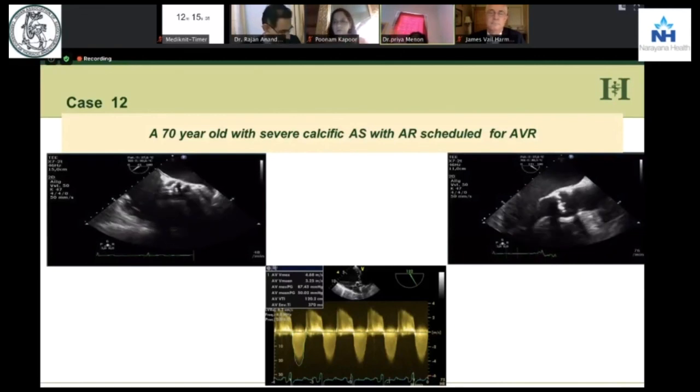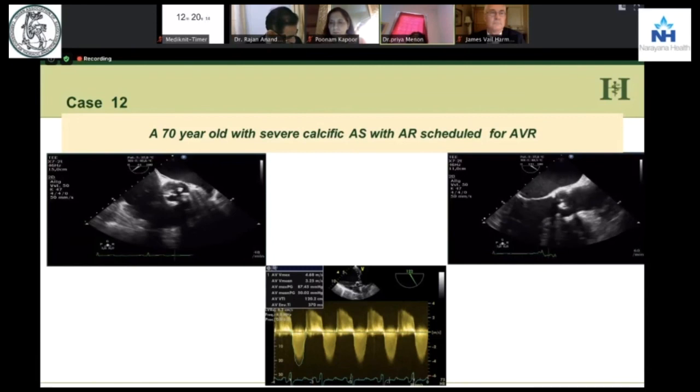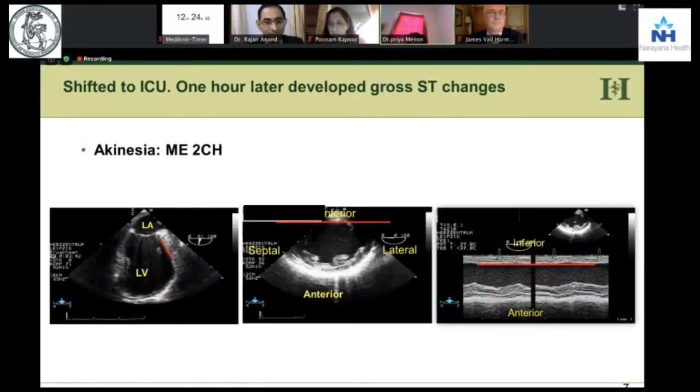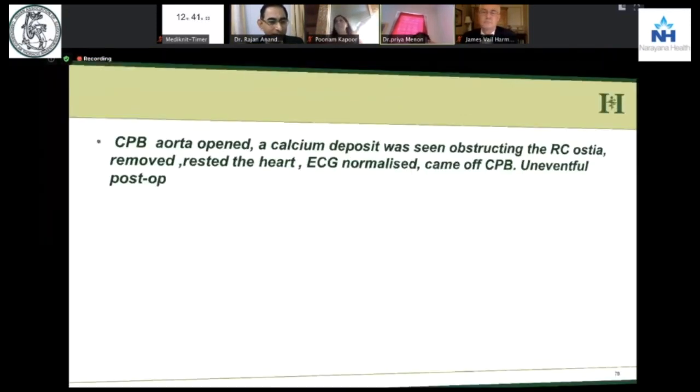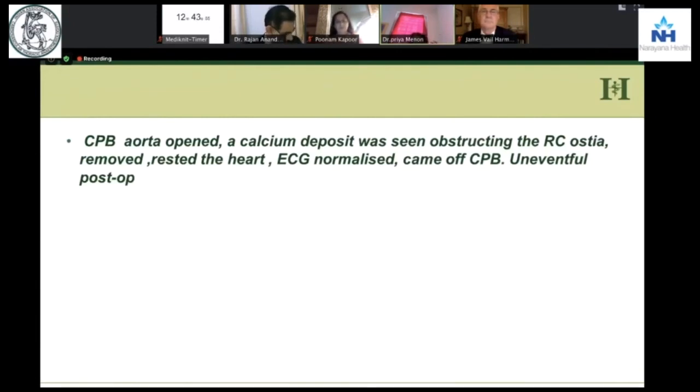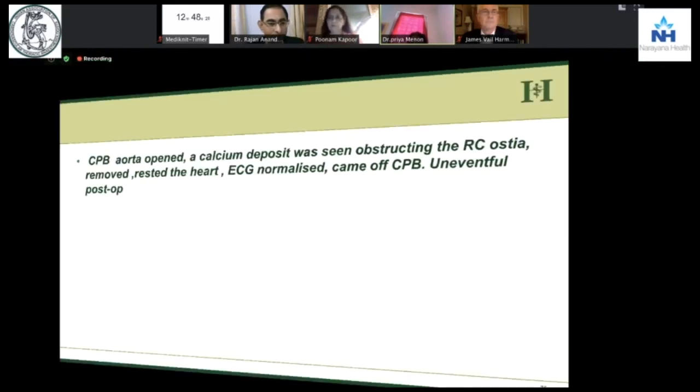This is another lady who had an aortic valve replacement for AS and AR. You see the high gradient of almost 90 millimeters in the aortic valve. After she was shifted to the ICU, there were gross ST changes. And even before we could get CK and CKMB levels, we see from this echo that the walls are totally hypokinetic. And so the patient goes back to the OR, and we see that there is a calcium deposit sitting on the RC ostia, and that was taken off, ECG normalized, and we came off CPB.